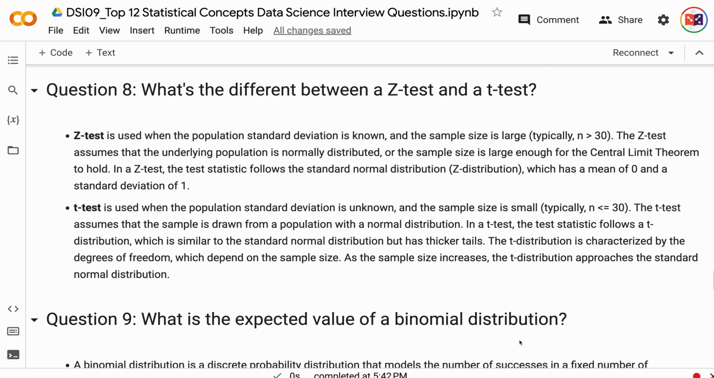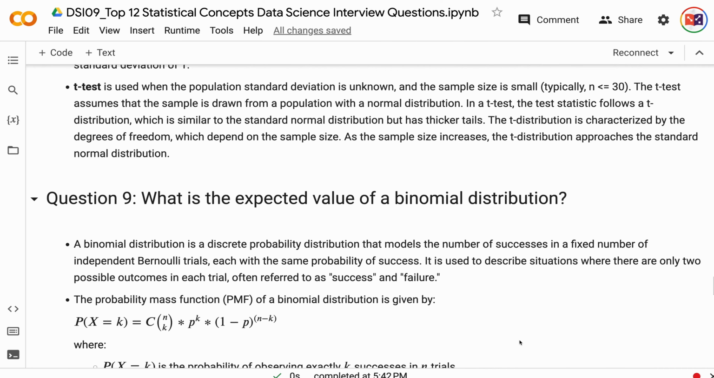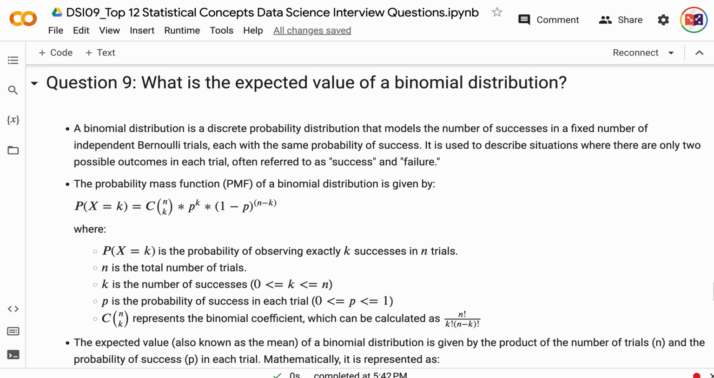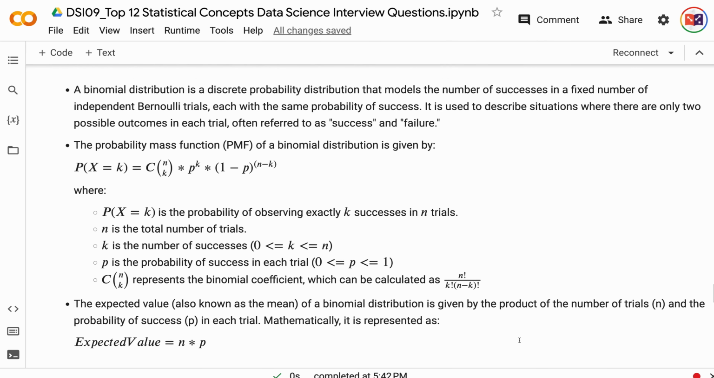What is the expected value of a binomial distribution? A binomial distribution is a discrete probability distribution that models the number of successes in a fixed number of independent Bernoulli trials, each with the same probability of success. It is used to describe situations where there are only two possible outcomes in each trial, often referred to as success and failure. The probability mass function of a binomial distribution is given by this equation, where P(X = k) is the probability of observing exactly k successes in n trials.